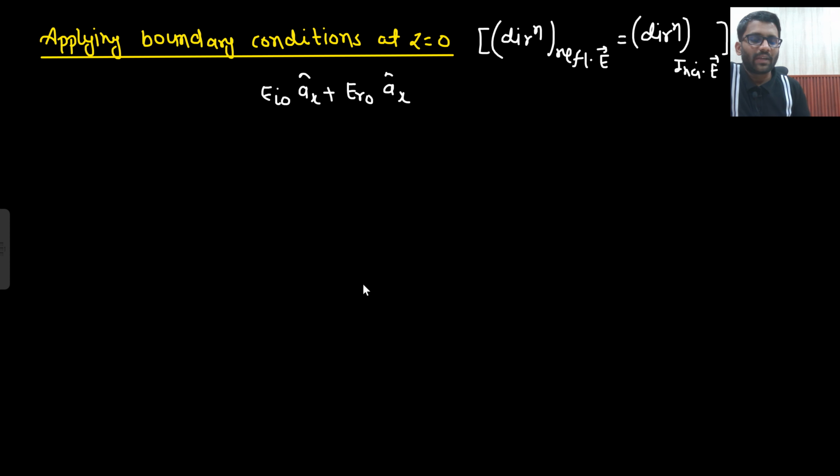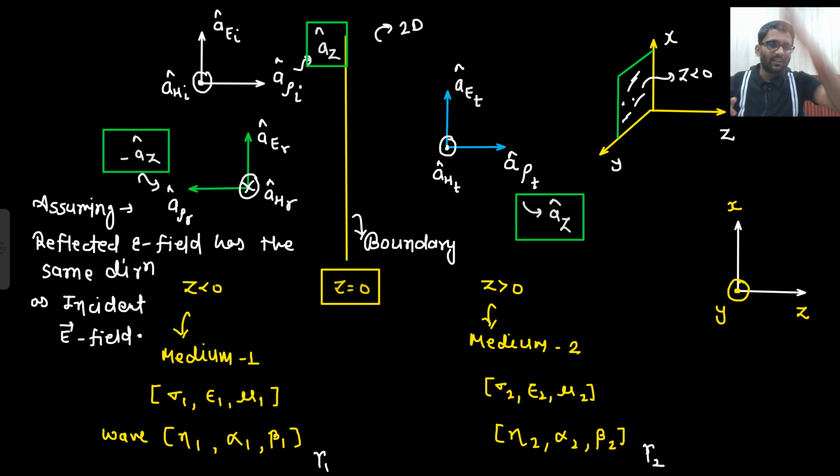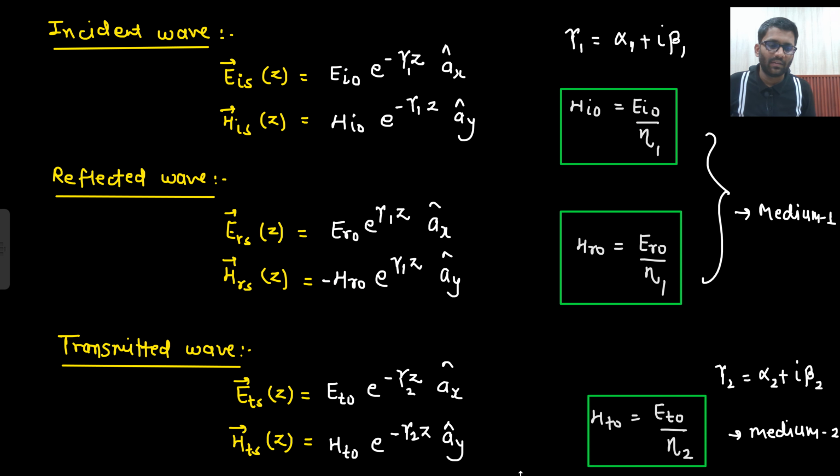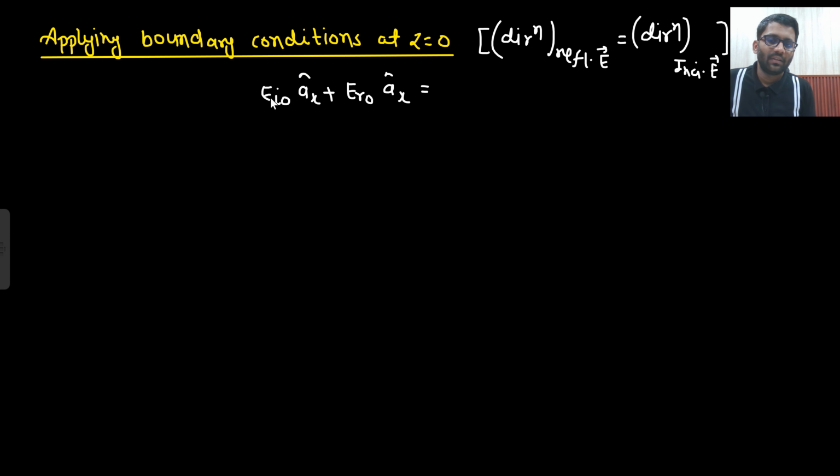Okay, so what we are doing is applying the boundary condition. Along this side was medium 1, this is medium 2. So along medium 2, what is the scene? Et0 ax cap, the transmitted wave. Incident and reflected on one side, and towards the other side of the boundary, Et0 ax cap. Right? So ax cap is getting cancelled. So what are you getting? Ei0 plus Er0 is equal to Et0. This is your equation 1.